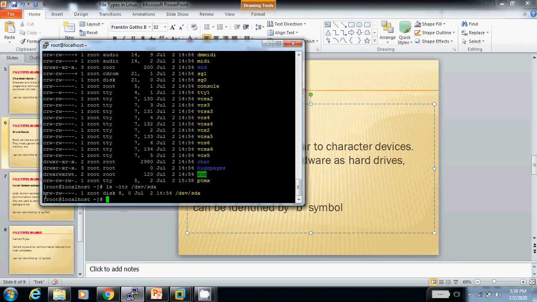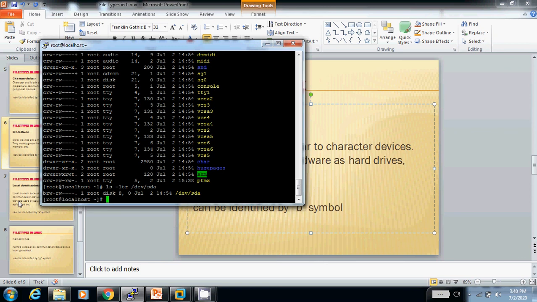See, the file starts with b. The sda, this is my hard disk name. My hard disk type is SATA, so this stands for sda. If I'm using a PATA hard drive, then it will be hda. So the file will start with b. This is a block device file.